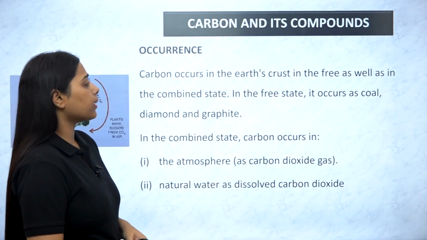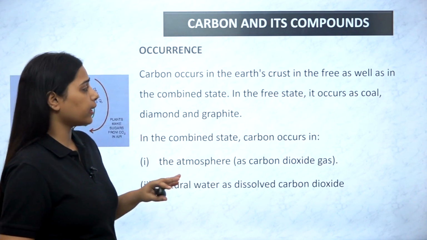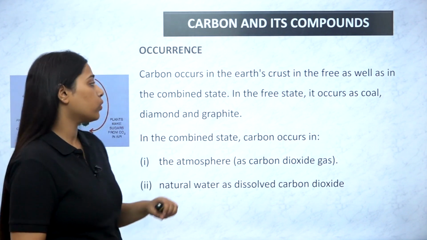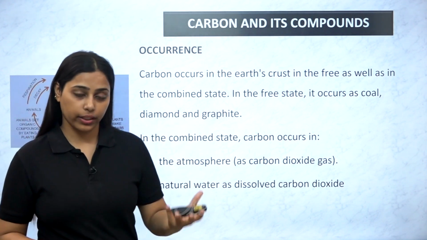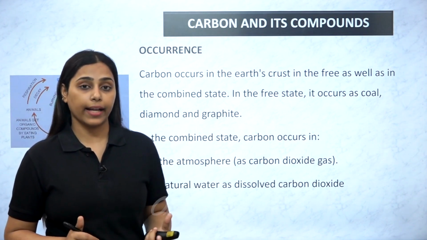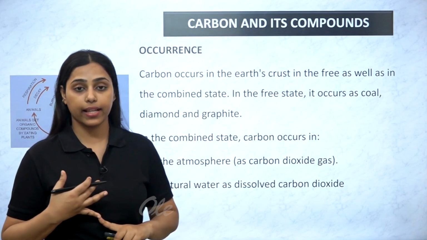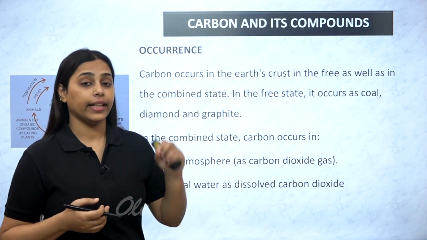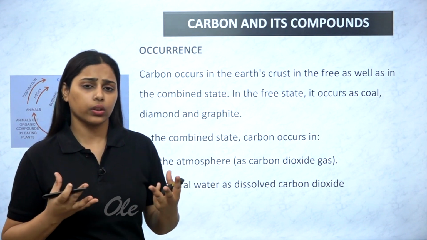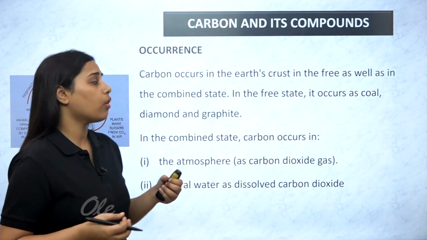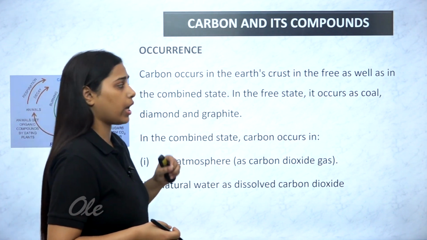If we talk about occurrence in detail, it occurs in the earth's crust in the free as well as in the combined state. Carbon as a solid residue exists in the free state, and in the combined state it can exist as carbon dioxide, as an acid like carbonic acid, or as a salt or mineral, that is limestone, calcium carbonate. All have different percentages of carbon in them.